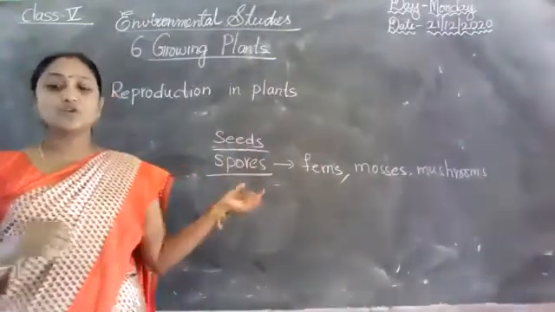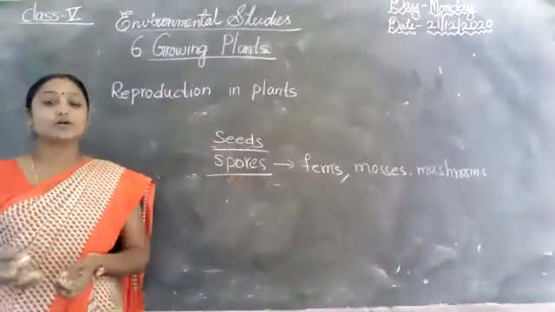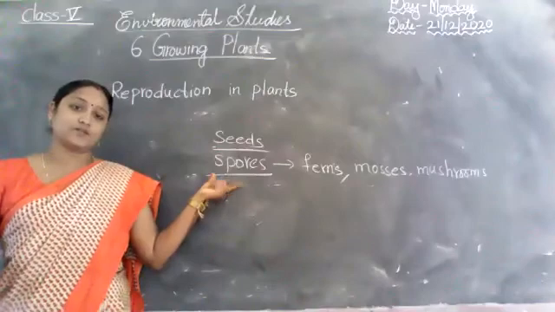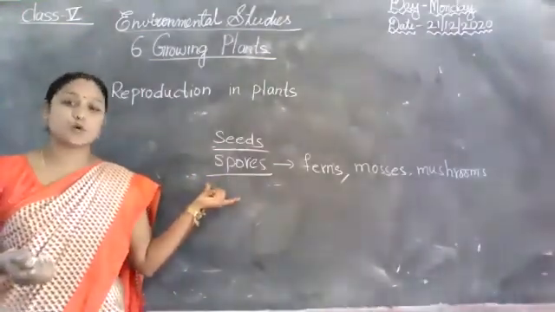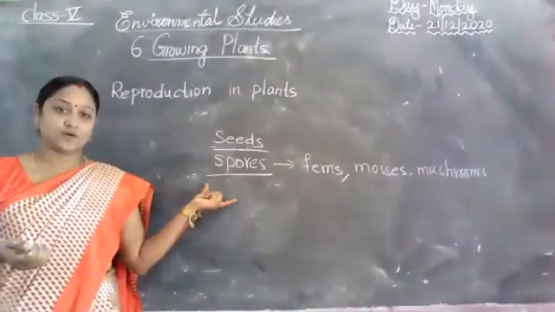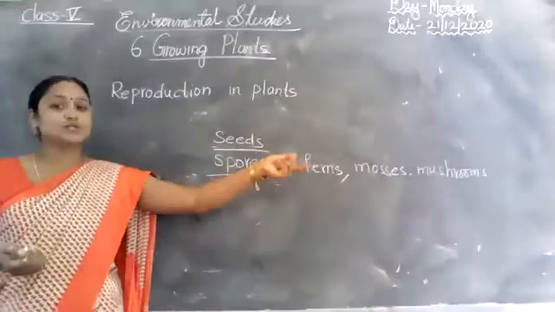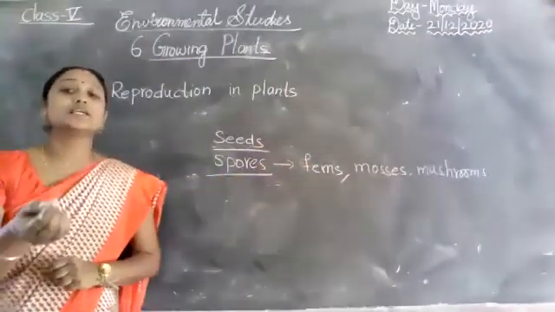So plants like ferns and mosses do not bear flowers. So spores do not bear flowers. They have only spores. For example, here I wrote ferns, mosses and mushroom. Each spore has a single cell.